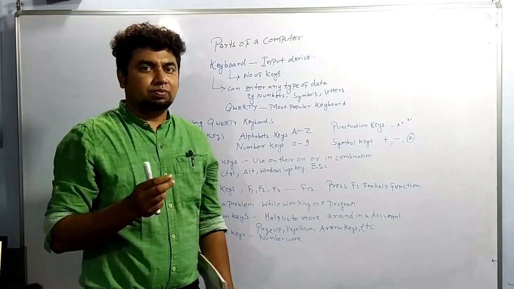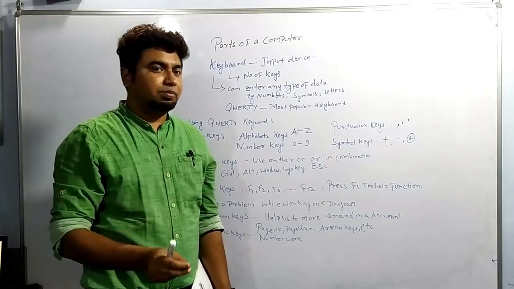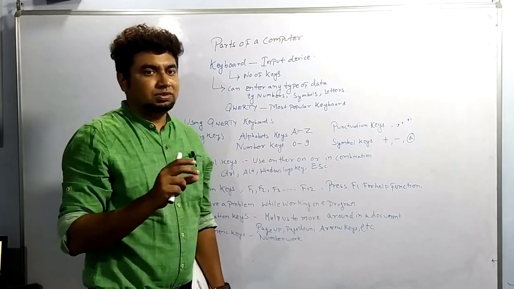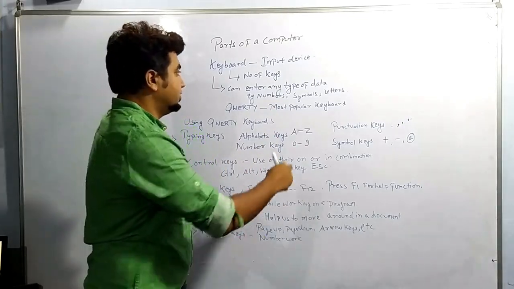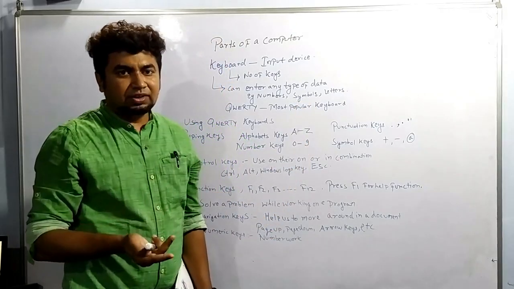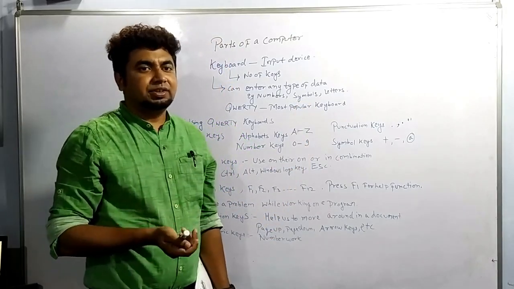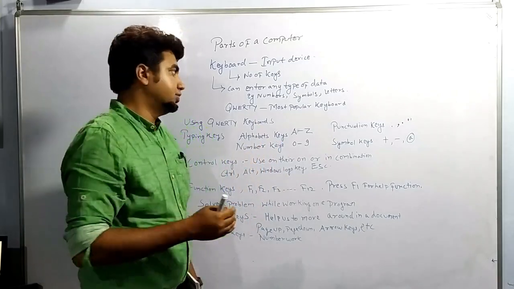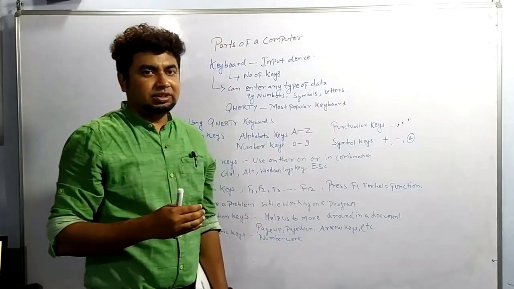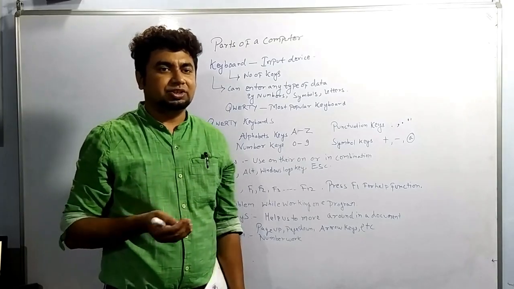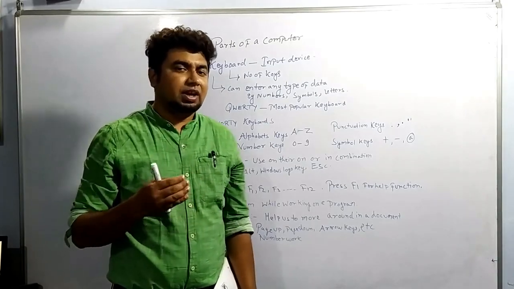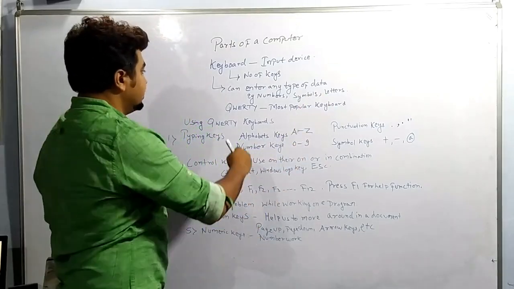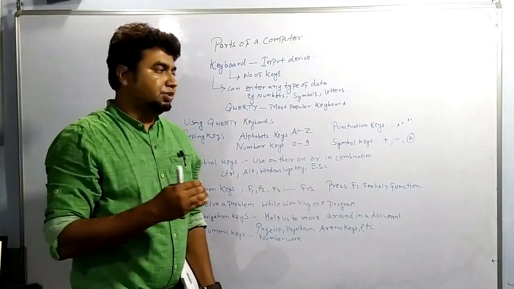You can see in the buttons there are numbers printed, 0 to 9. Then symbols are there: plus, minus, at the rate, slash. Many symbols are there that you will come across. Letters are there, basically A, B, C, D, E, F, G, H. Alphabets are known as letters. And we are using a keyboard. Which type of keyboard are we using?